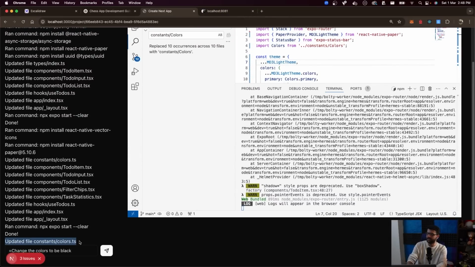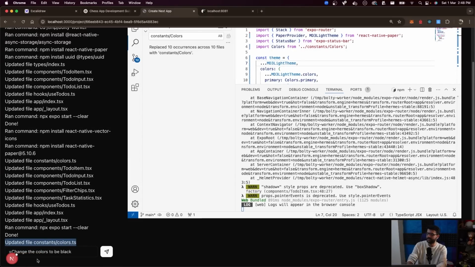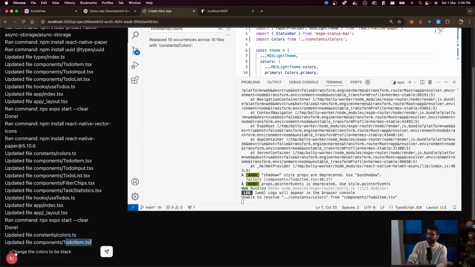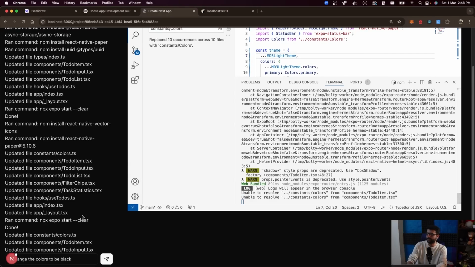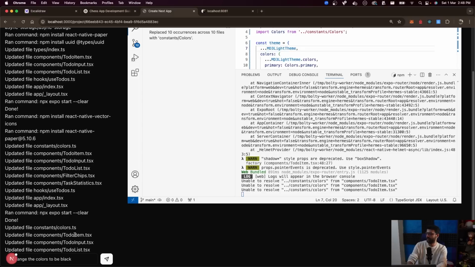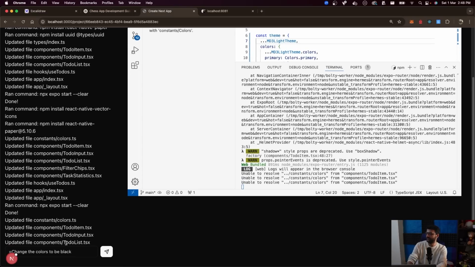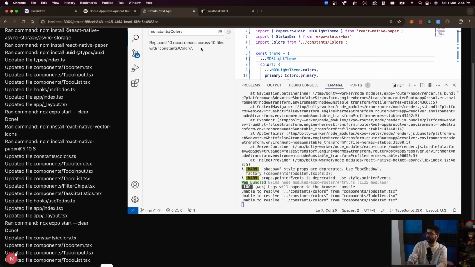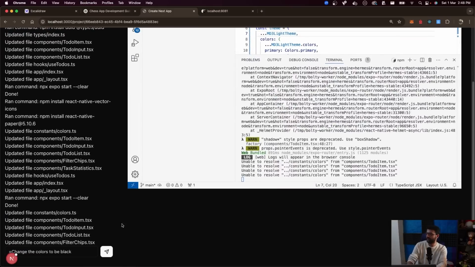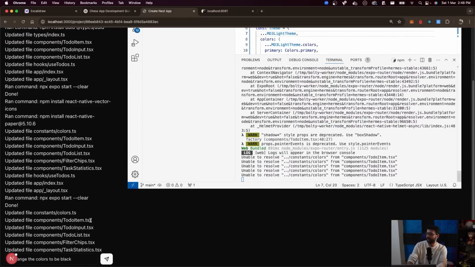Updated file constant/index whatever color.ts. Updated file components/todo-item.tsx. Updated file components/todo-input.tsx. Updated file components/todo-list.tsx. I think the problem remains the same. It's importing /colors and not Colors. So that might be one thing I have to manually change. Let's wait for it to finish, then I'll do it.